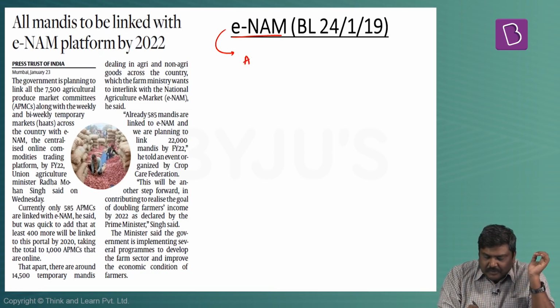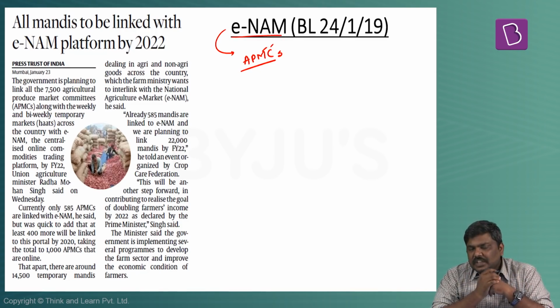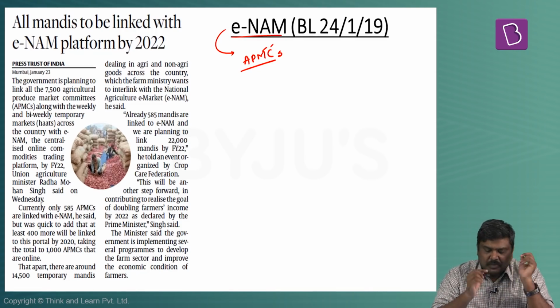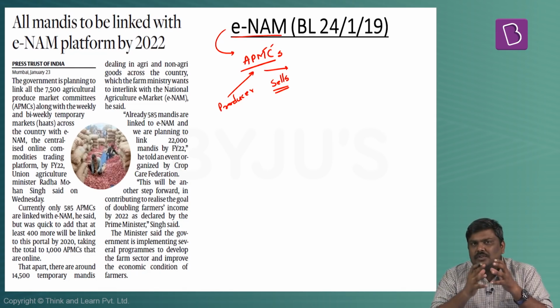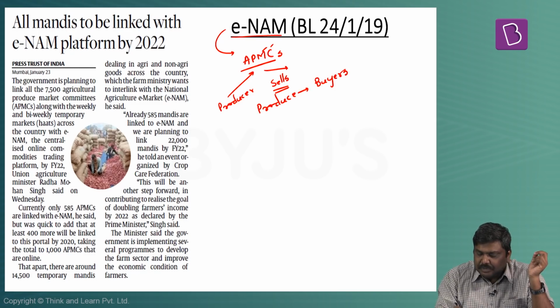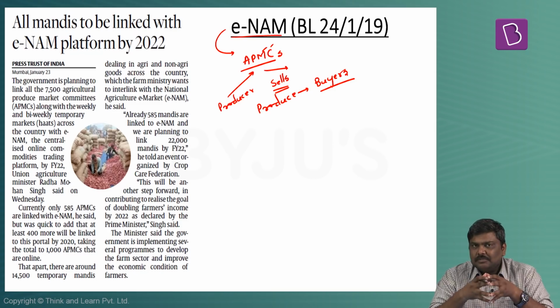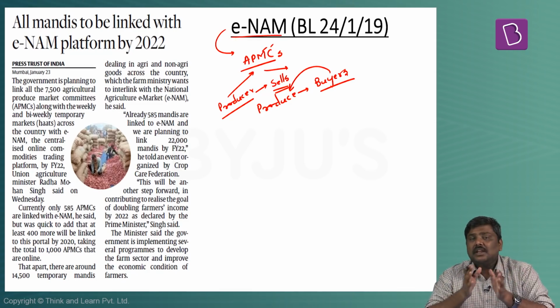Earlier, there is a concept of APMC markets or APMC yards, Agriculture Produce Marketing Committees. Now, these particular yards provided a platform for all the farmers or producers to sell their goods, that is agriculture produce. And it also provided a huge availability of the produce for the buyers to purchase from. In simple terms, APMC provided a platform for large number of producers to sell their produce and large number of buyers to buy as per their requirement.